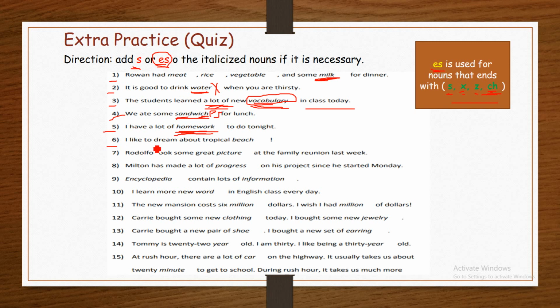I like to dream about tropical beach. There are more than one tropical beach. Therefore, beach is a countable noun. You have to decide to add s or es. It ends with ch. When a noun ends with ch, we add es to it.